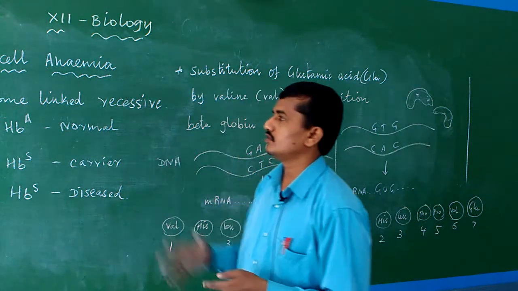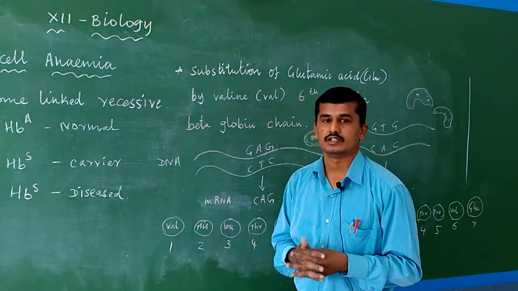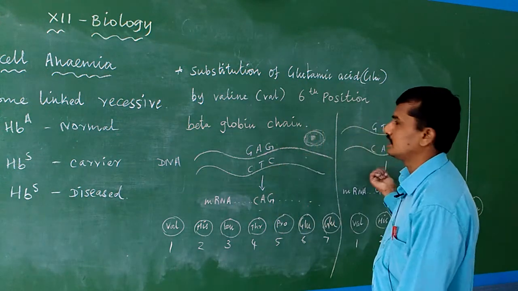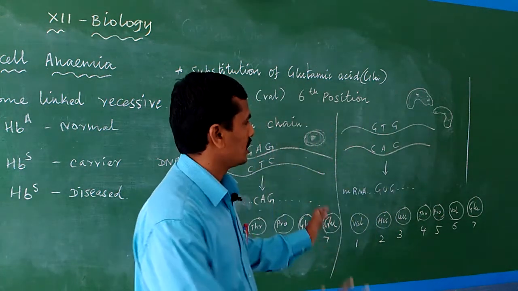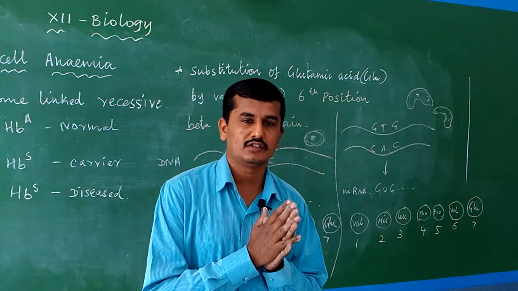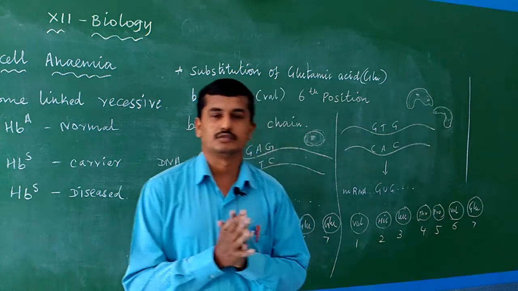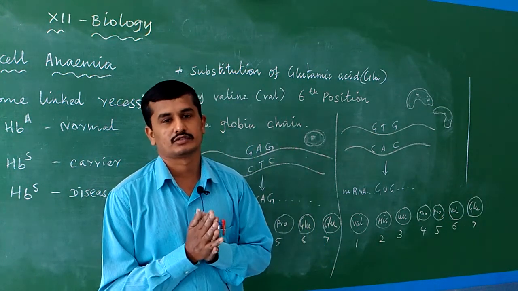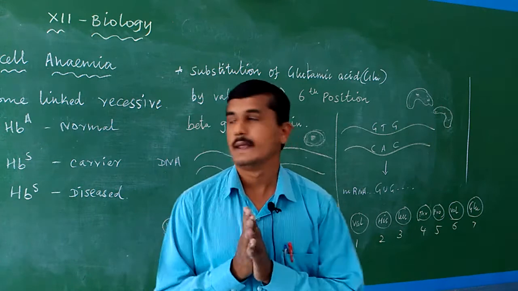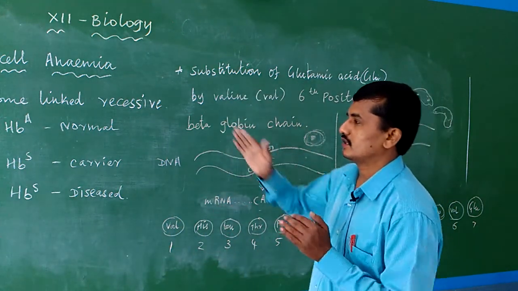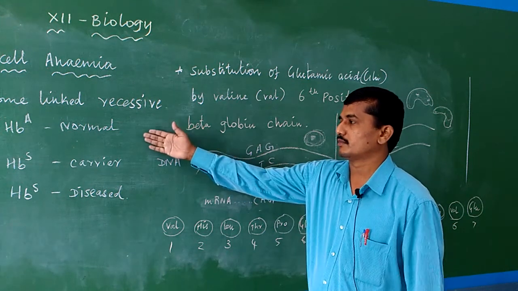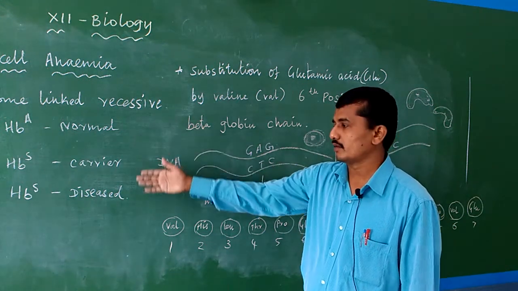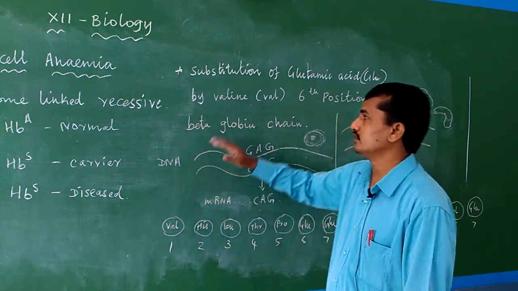So the disease is sickle cell anemia. Due to the sickle shaped RBC, the person becomes anemic. Sometimes these RBC block the blood vessels and can even cause death due to blockage of blood vessels. Okay, that is sickle cell anemia. It is an autosomal linked recessive disease. In the gene setup, HbA means normal, and HbS means diseased.